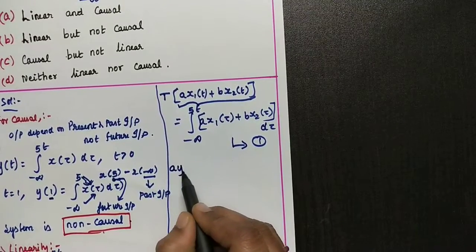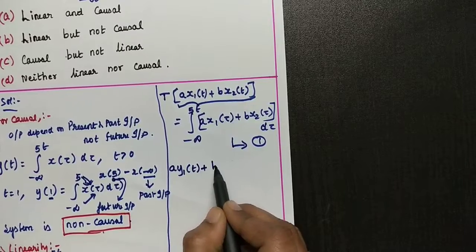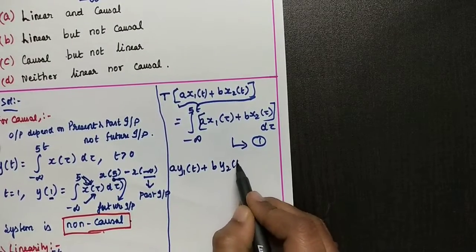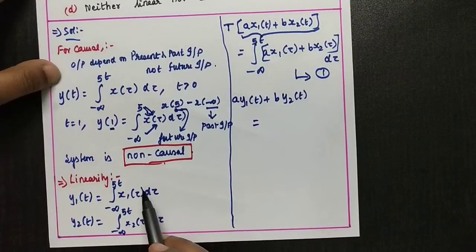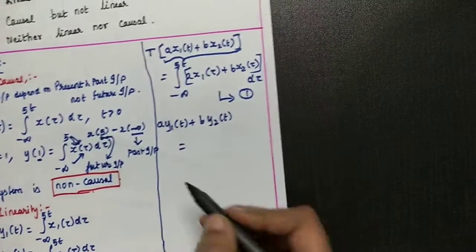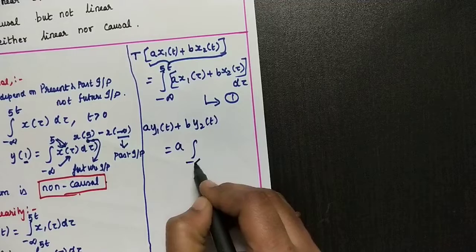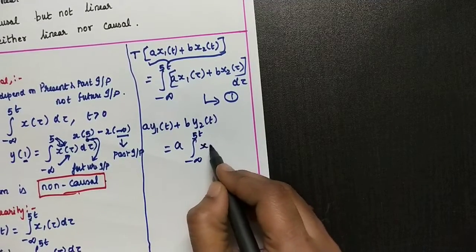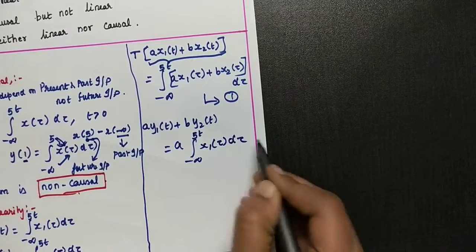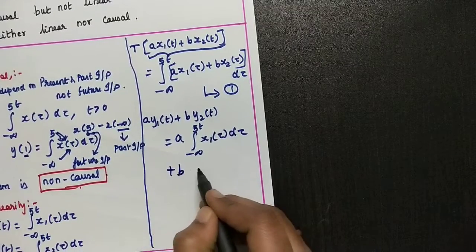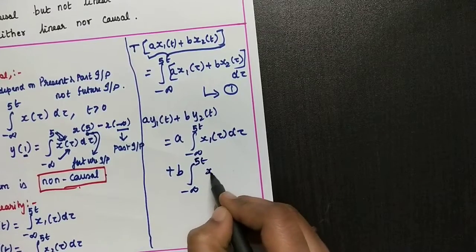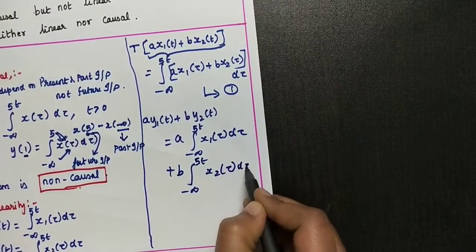Now let me find the weighted sum of output signals. a into y1 of t plus b into y2 of t, applying the values of y1 of t and y2 of t, equals a into integral from minus infinity to pi t of x1 of tau d tau plus b into integral from minus infinity to pi t of x2 of tau d tau.